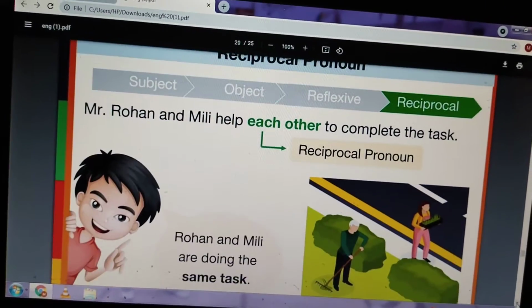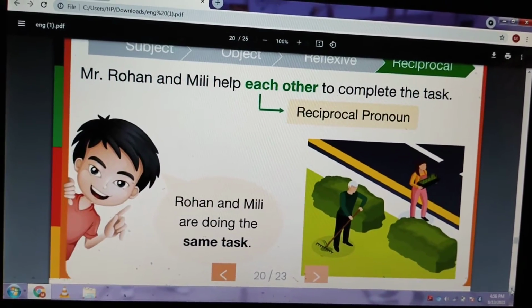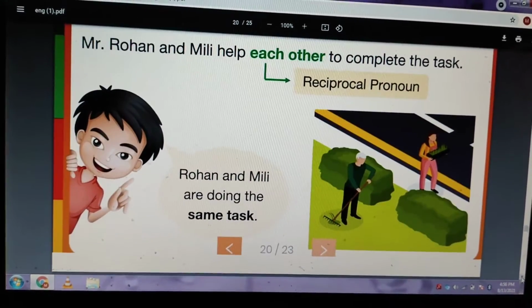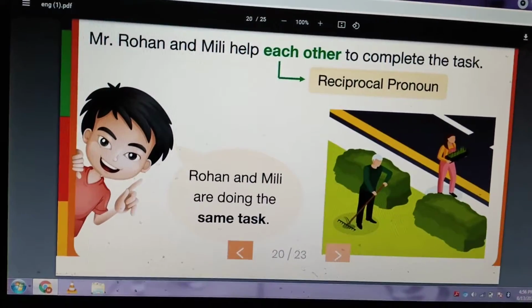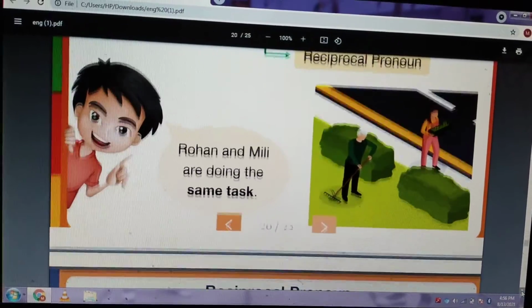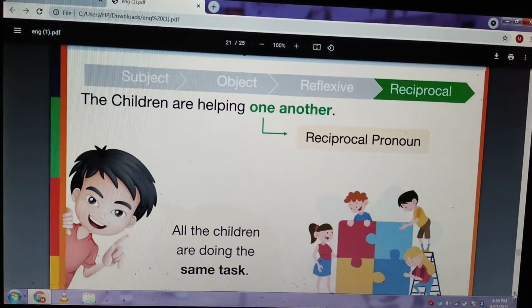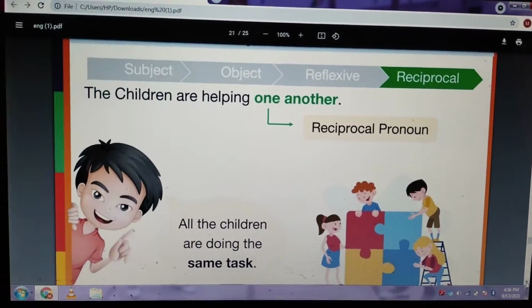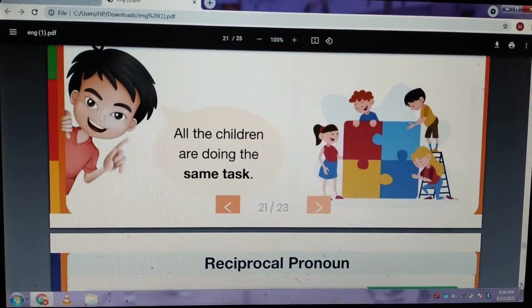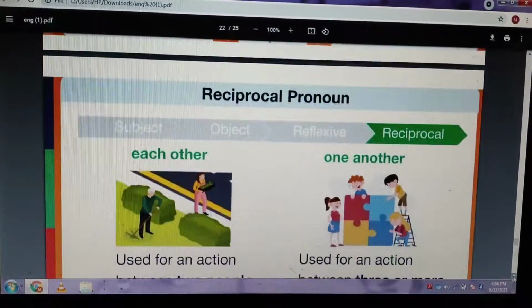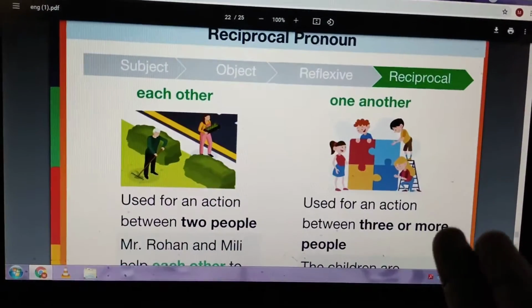So here you can see Rohan and Millie help each other to complete the task. Here Rohan and Millie are doing the same task, and here each other is the reciprocal pronoun. Here you can see the children are helping one another. It was mentioned as reciprocal pronoun here, and all the children are doing the same task. So what is the difference between these two? Each other and one another.